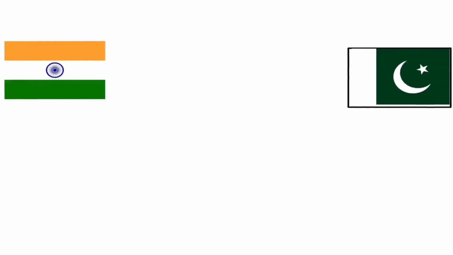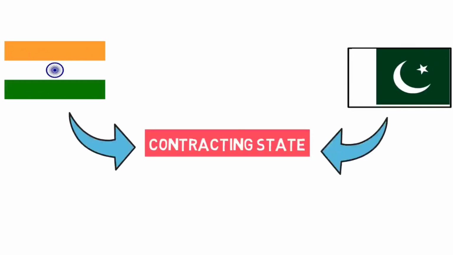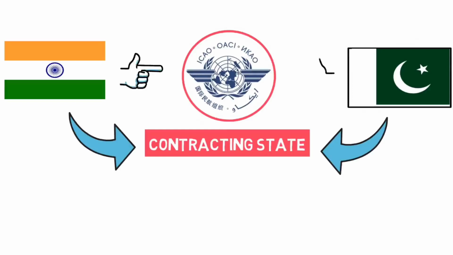Over here, India and Pakistan both are contracting states. What is a contracting state over here? Contracting states means the countries which participated in the meeting and have signed the convention in Chicago, they are known as contracting states. In simple words, contracting states means countries which are following ICAO. As both countries are following ICAO, they are termed contracting states.